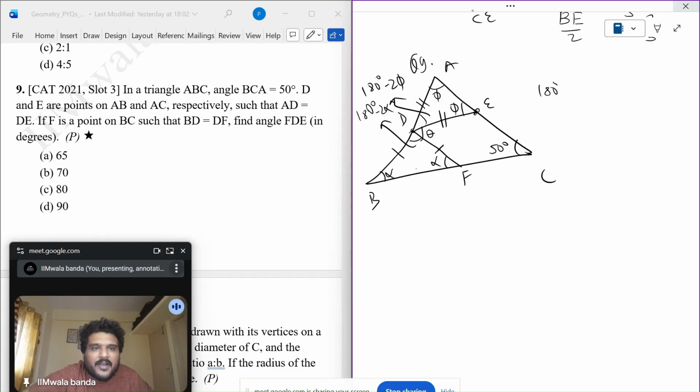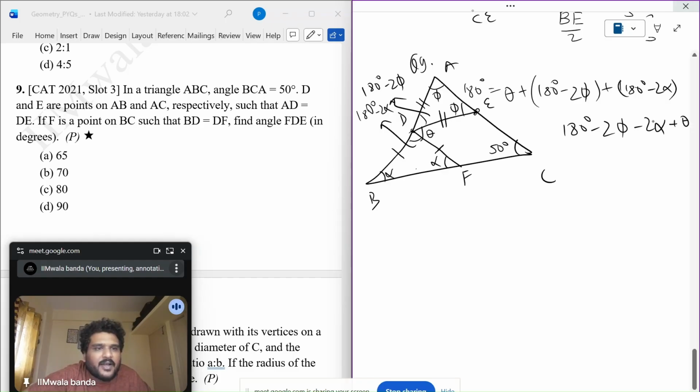So 180 minus 2 phi plus 180 minus 2 alpha plus theta should be 180 degrees. 180 will get cancelled. 180 will stay here. Minus 2 phi minus 2 alpha plus theta is 0.